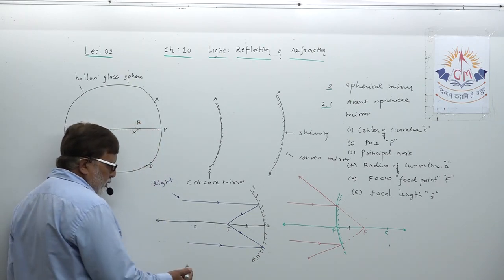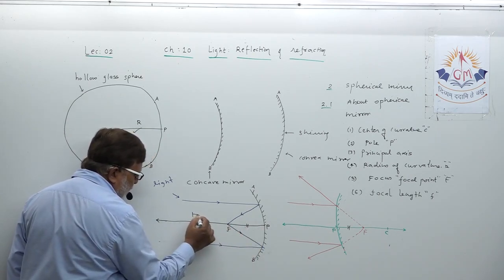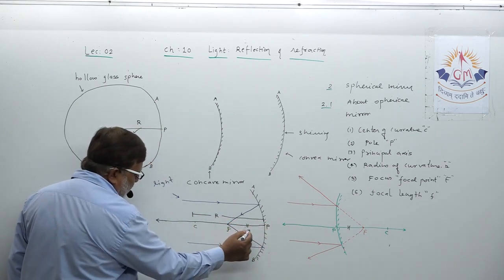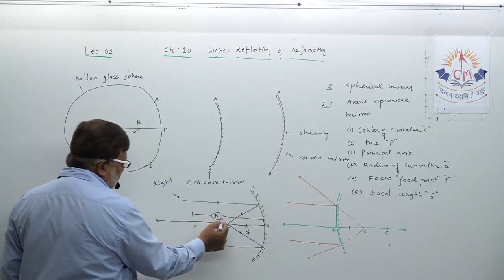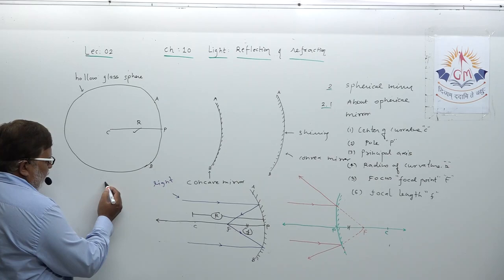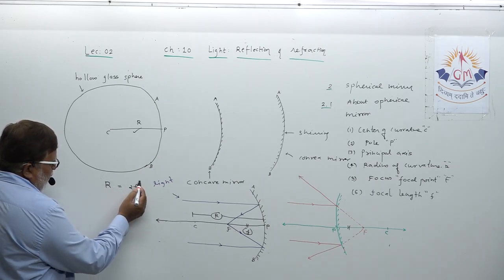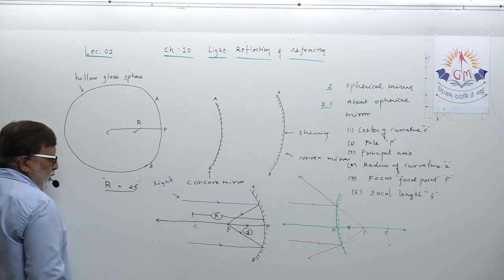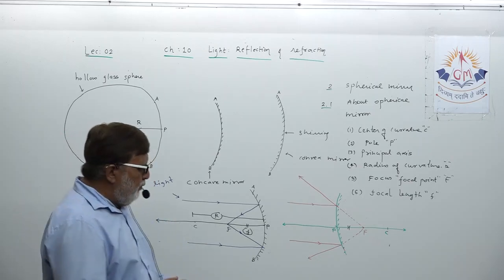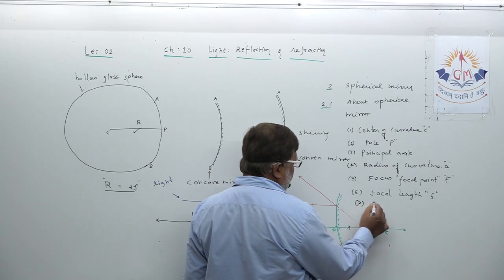Dear student, you all know very well that from P to C it is R, the radius of curvature. From P to F it is small f. Is there any relation between radius of curvature and focus? Yes, the radius of curvature is always double the focal length. Remember this. One more simple definition is still left, that is aperture.